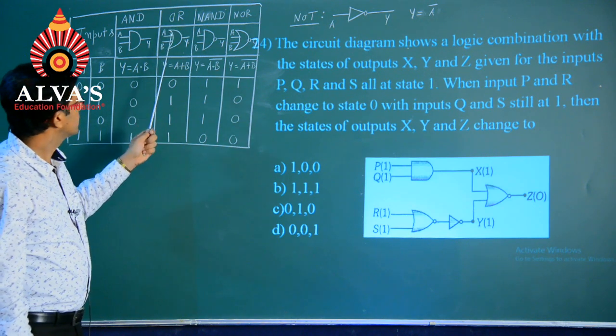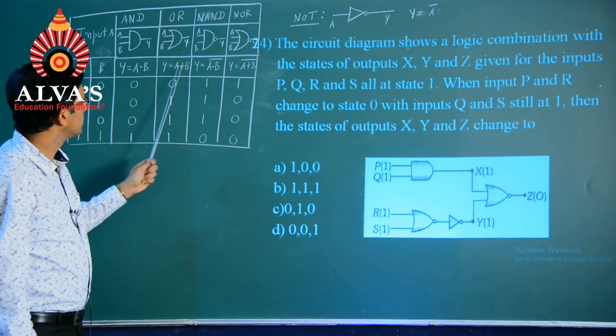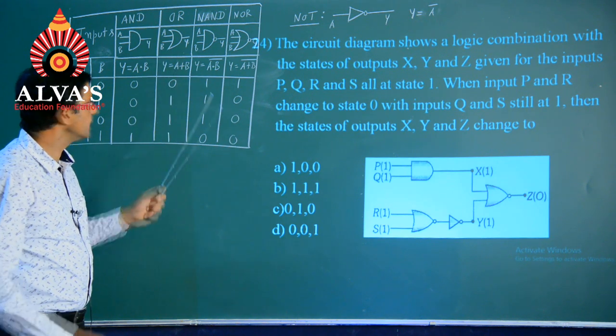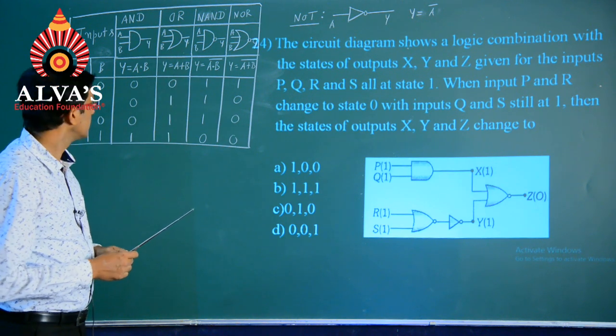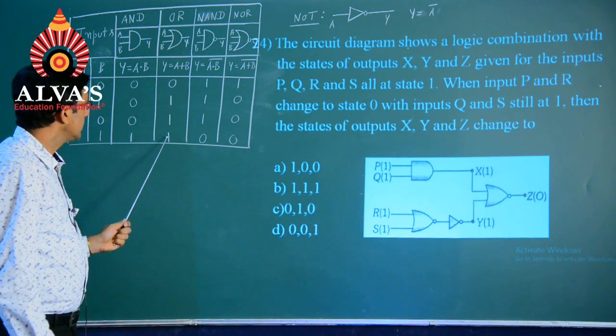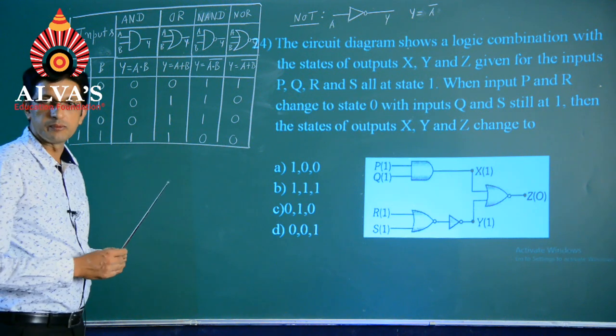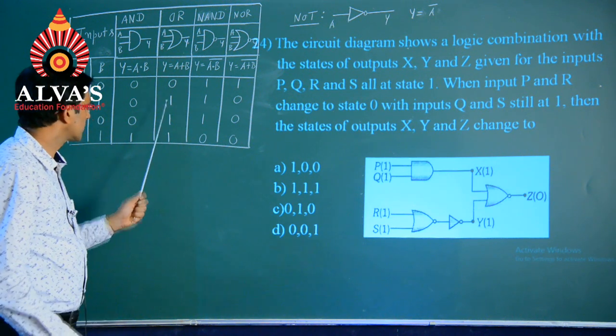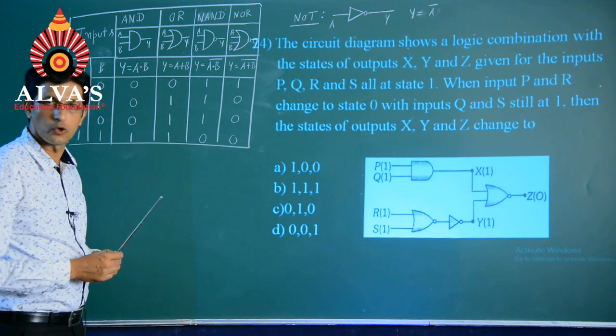In terms of OR gate, for two inputs A and B, the output is given as y equals A plus B, and the output is available when any one of the input is high or both the inputs are high, otherwise it is always low.